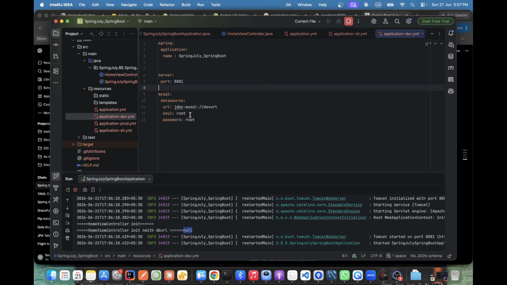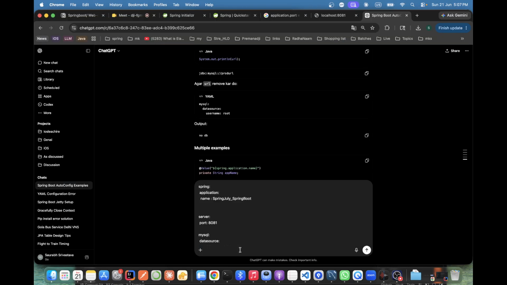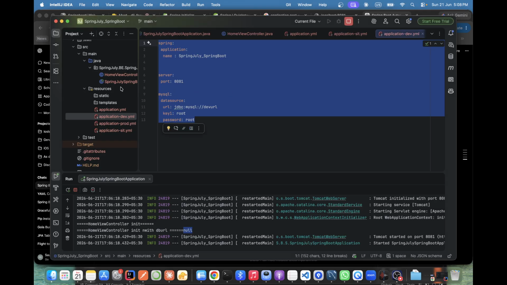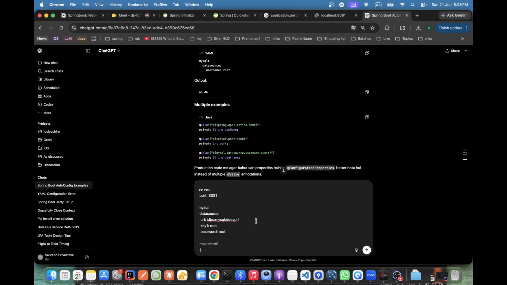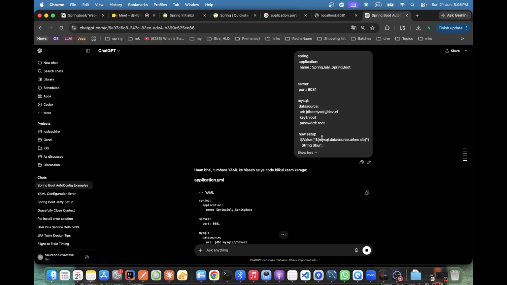Okay, we'll do one thing. I'll give the entire file, then they will understand. This is the file. Now set up, what's the property for us? Controller. So given all, this is the configuration file and this is our property.